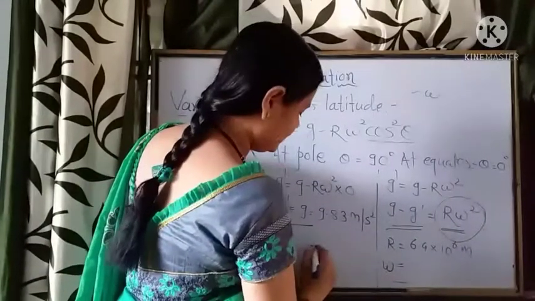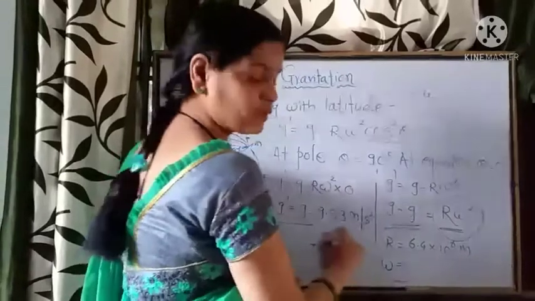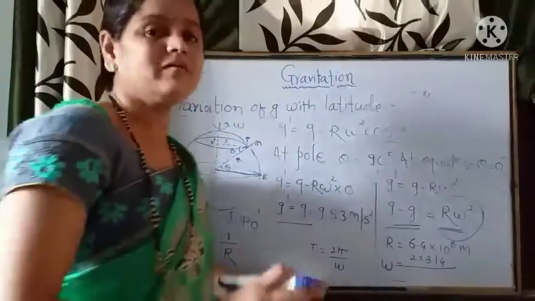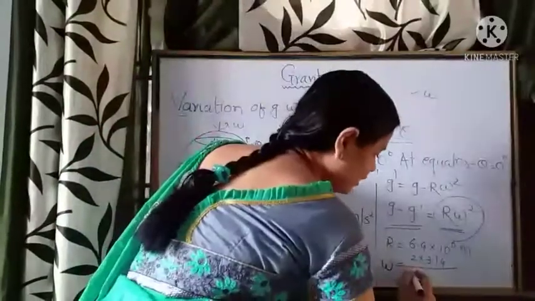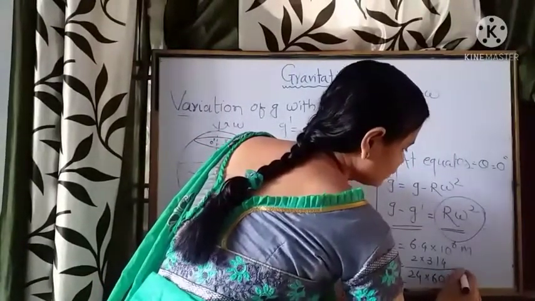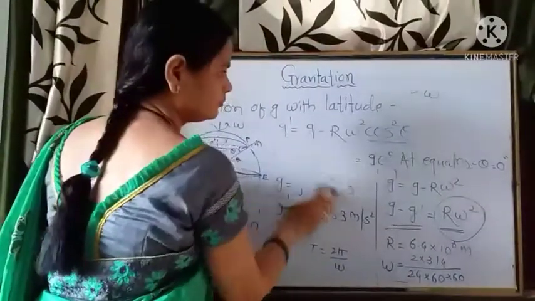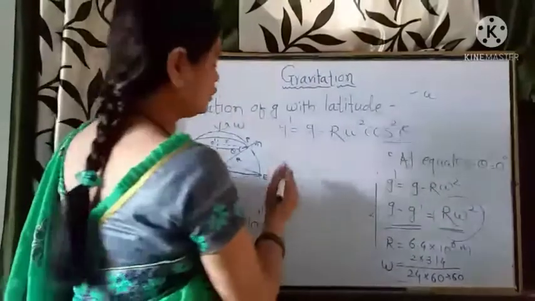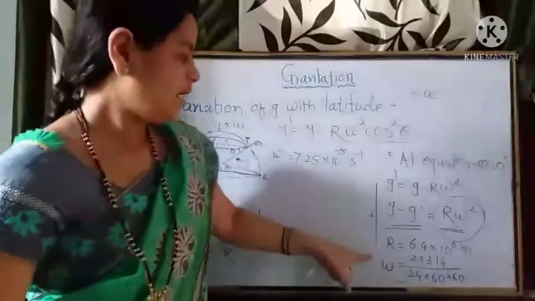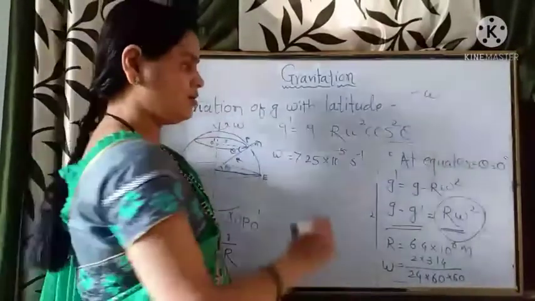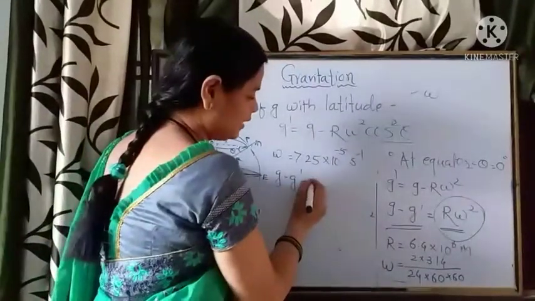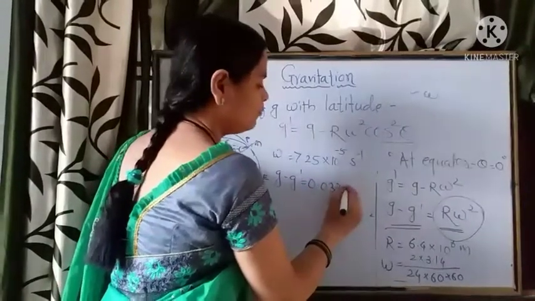We know omega is equal to 2 pi by t, that is 2 into 3.14 divided by t, the time period of the earth about its own axis, which is 24 hours into 60 minutes into 60 seconds. This gives omega equal to 7.25 into 10 raised to minus 5 per second, and r omega square comes to 0.033 meter per second square.